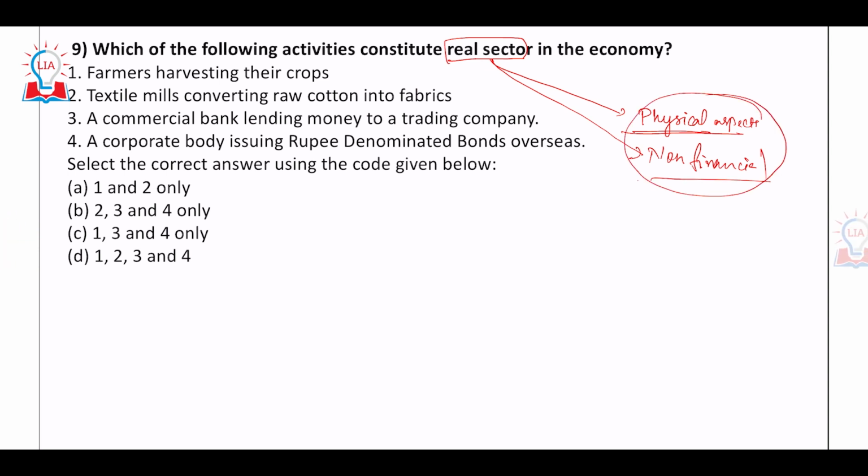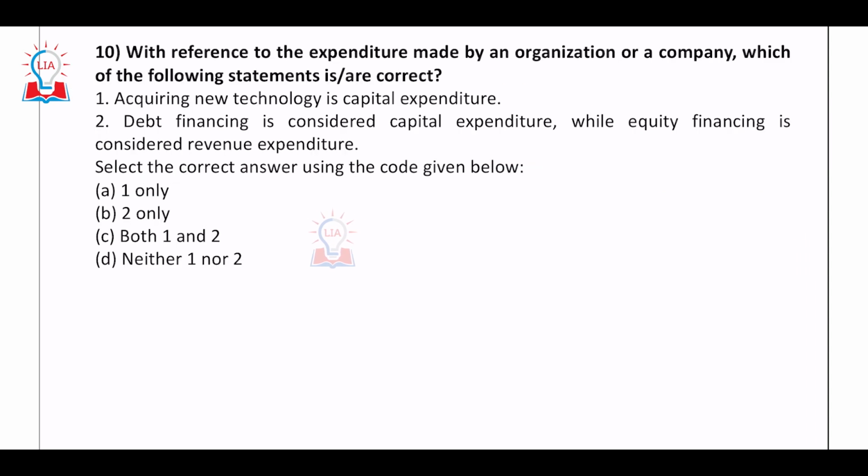So in the non-financial sector, obviously, you don't have the financial sector. Look at this: a commercial bank is a financial sector, so it is not real economy. A corporate body issuing rupee denominated bonds, bonds again are finance related. Textile mills, very much physical. Farmers harvesting the crops, very much physical. So 1 and 2 are non-financial, 3 and 4 are financial. So the answer is A, right?